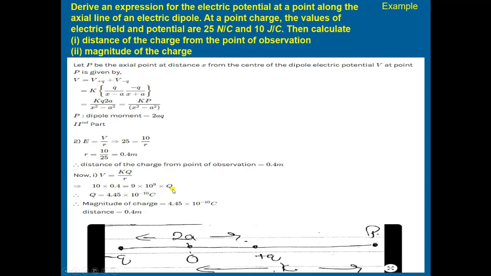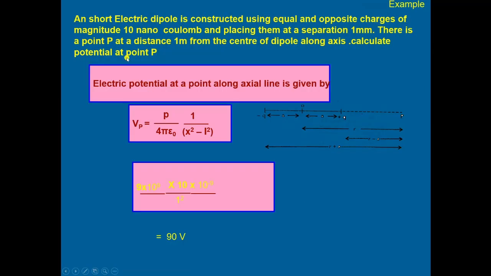Okay. Then simplify this equation. Q will come out to be equal to, after mathematical calculation, 4.45 multiplied by 10 raised to the power of minus 10 coulomb. The result is there: the magnitude of charge is 4.45 multiplied by 10 raised to the power of minus 10 coulomb, and the distance we have calculated is 0.4 meter.